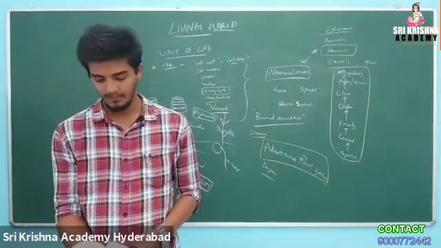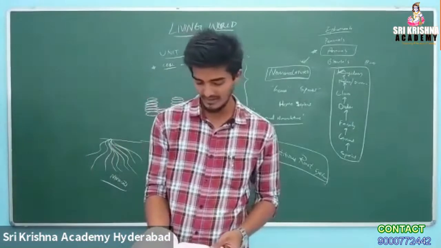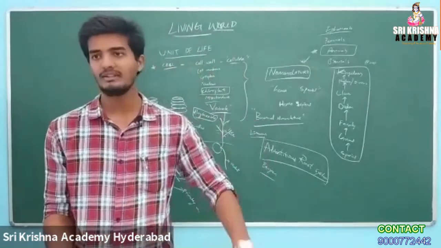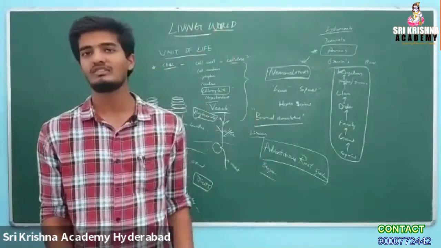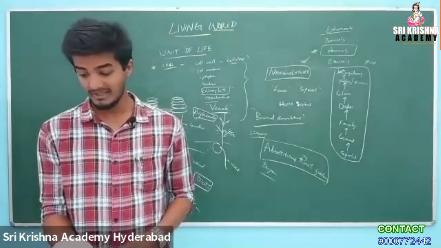We also call them pneumatophores, which means they grow negatively geotropic. They grow positively phototropic, meaning towards up, and they take oxygen from the environment also. So they are called breathing roots.